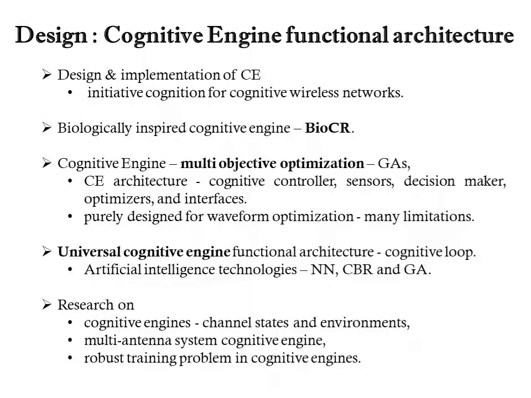Artificial intelligence technologies like neural networks, case-based reasoning and genetic algorithms have been applied successfully in building these cognitive engines. Apart from this, cognitive engines based on vague information of channel states and environments, multi-antenna system cognitive engines and the robust training problem in cognitive engines have been widely researched.